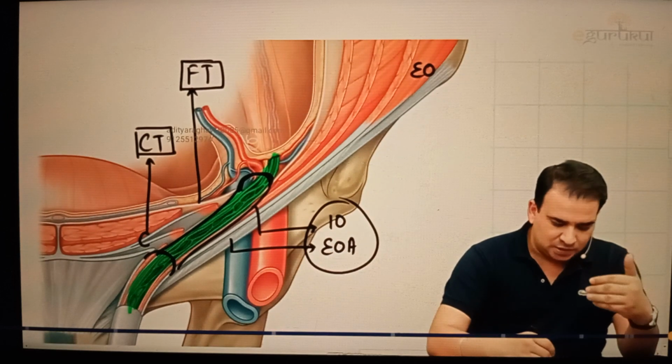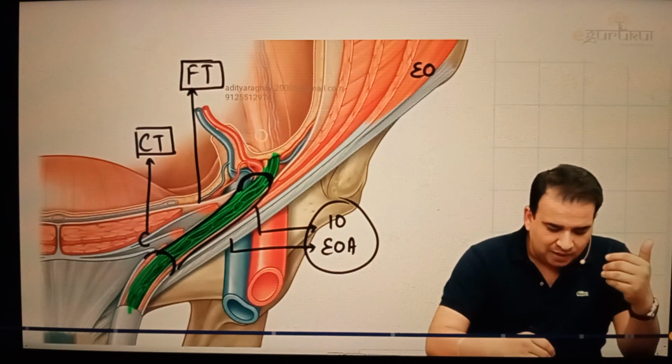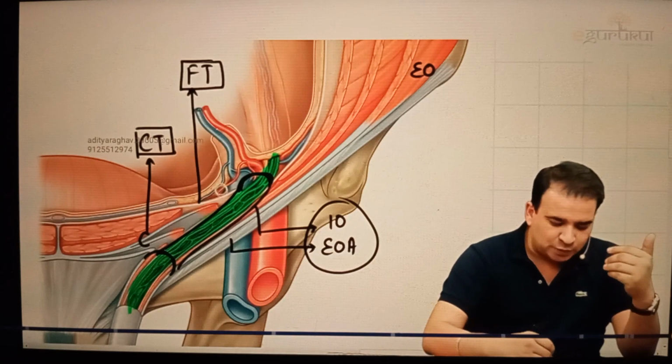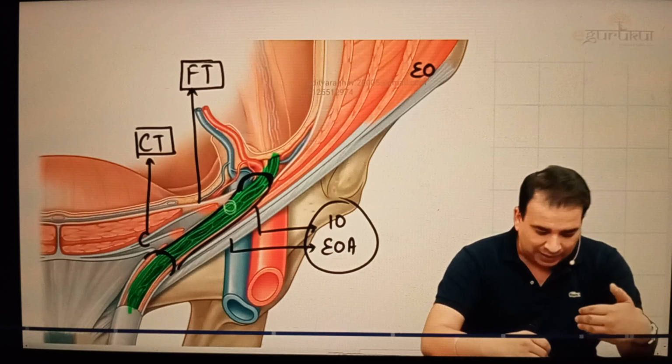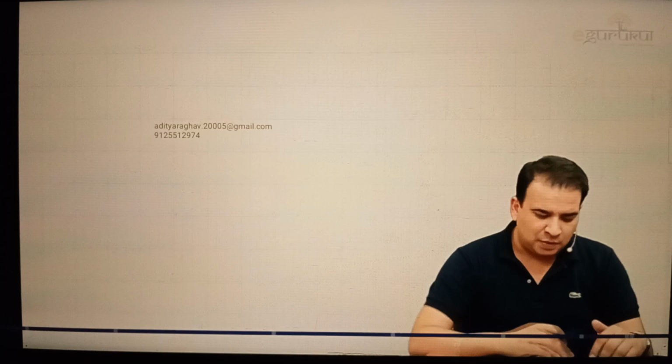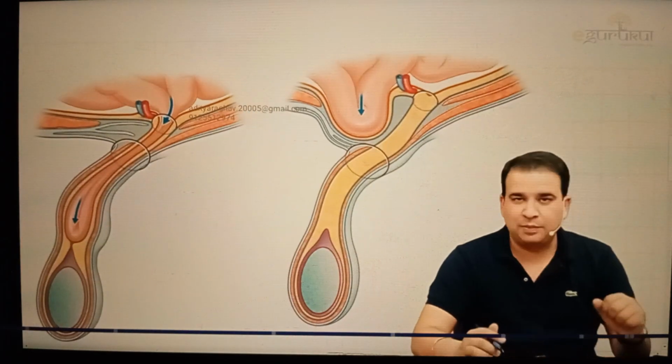Now, if the intestine herniates through this deep inguinal ring, then obviously that hernia will be called an indirect inguinal hernia. A direct inguinal hernia is the one where the intestinal content pushes the posterior wall, pushes the fascia transversalis along with it, and then enters the inguinal canal. Let me show you one picture. I'm sure we will discuss that in detail in the surgery part. But when we talk about direct or indirect inguinal hernia, these pictures will help you understand.